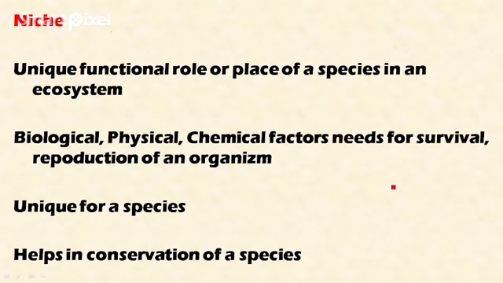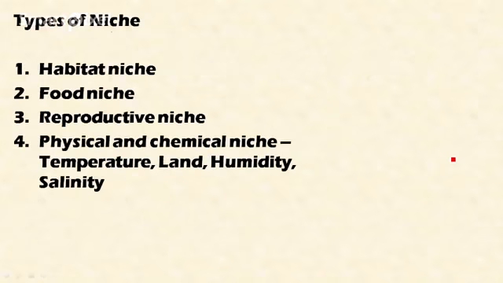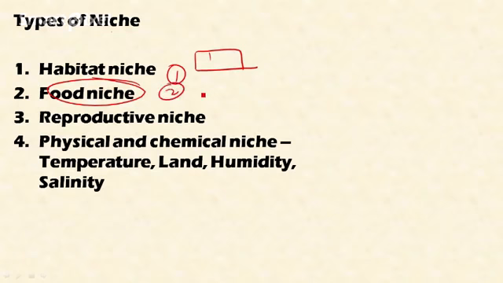So the knowledge about the niche helps the conservationist to plan particular projects suited for conservation of particular species. So knowledge about niche is very important in conservation efforts. So there are different types of niche. These are called habitat niche. Habitat niche is related to the living place of a particular species, and food niche is related to the food habits and source of food of a particular species. And reproductive niche is related to mating requirements and the time and place of mating and reproduction of the species.